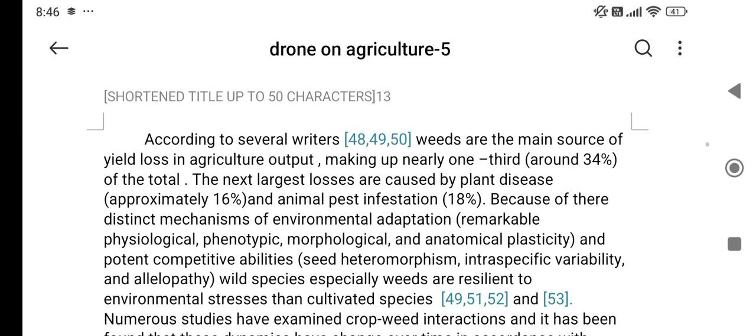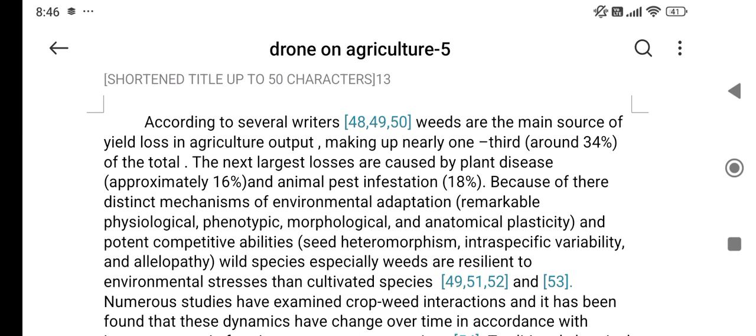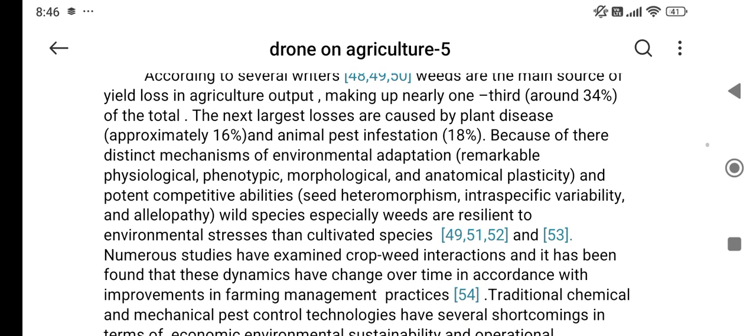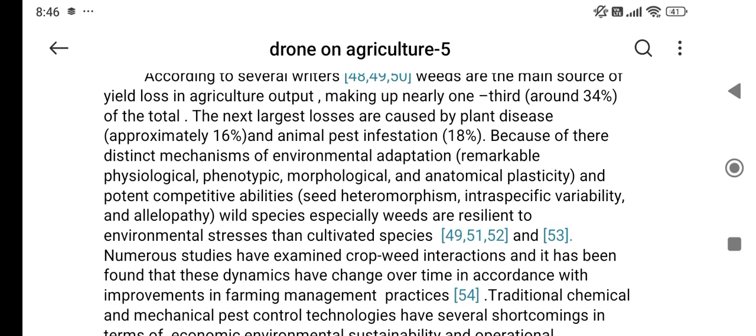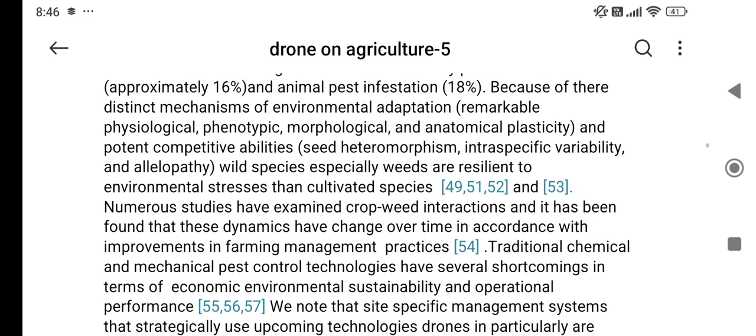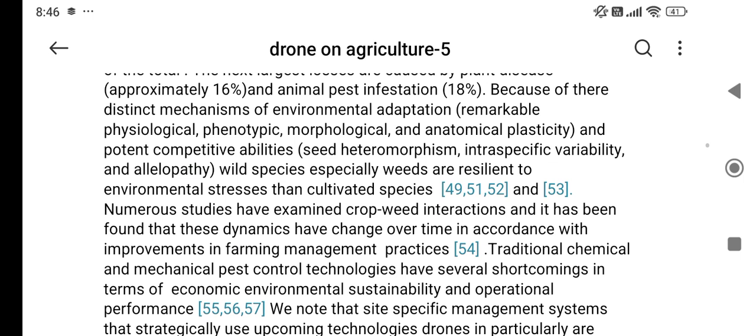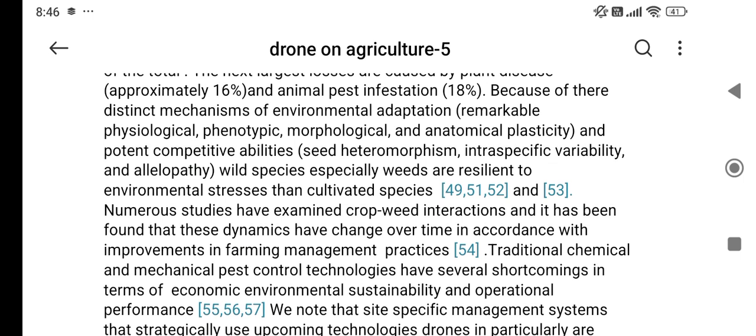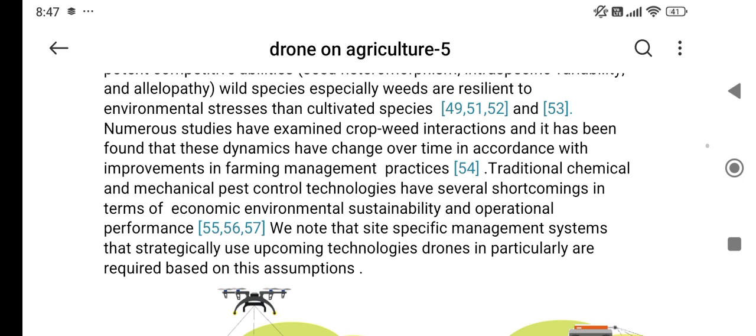Then weed monitoring. According to several writers, weeds are the main source of yield loss in agriculture output, making up nearly one third of the total. The next largest losses are caused by plant disease and animal pest infestation because of the distinct mechanism of environmental adaptations. Important competitive abilities with wild species, especially weeds, are resilient to environmental stresses than cultivated species.